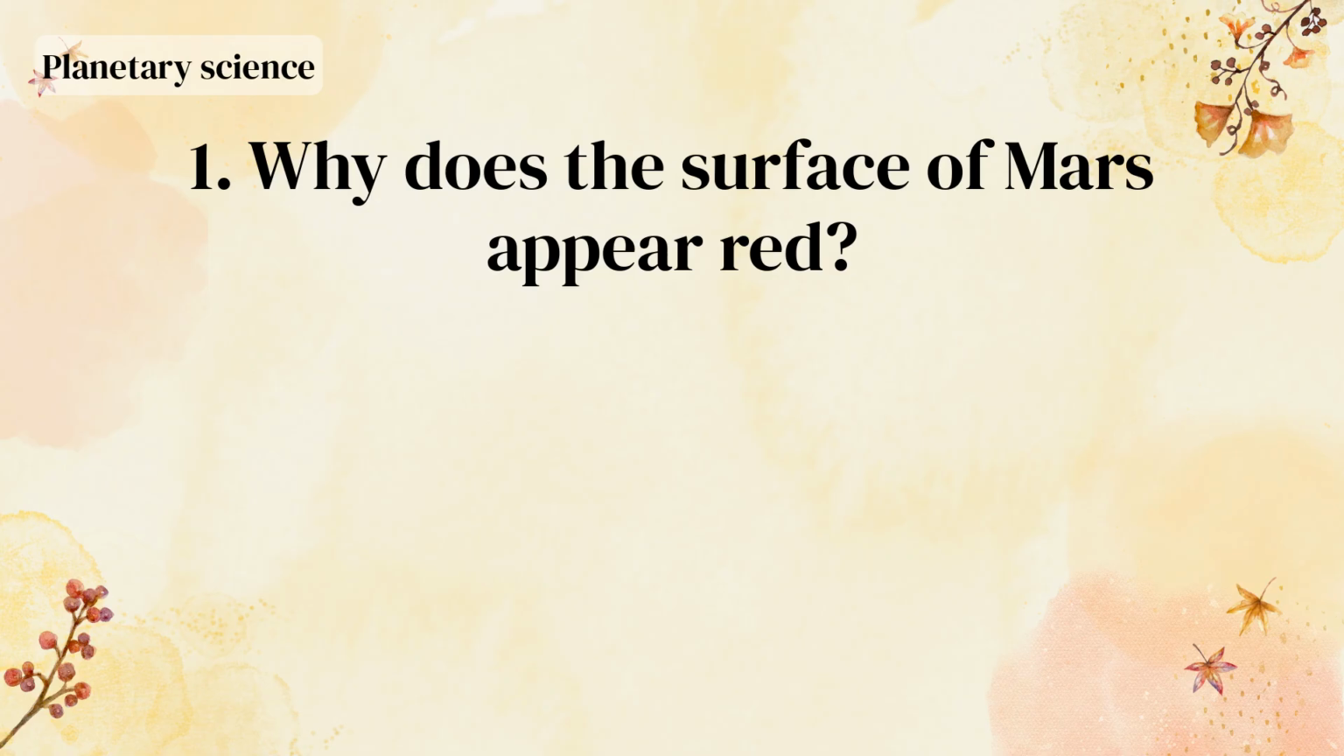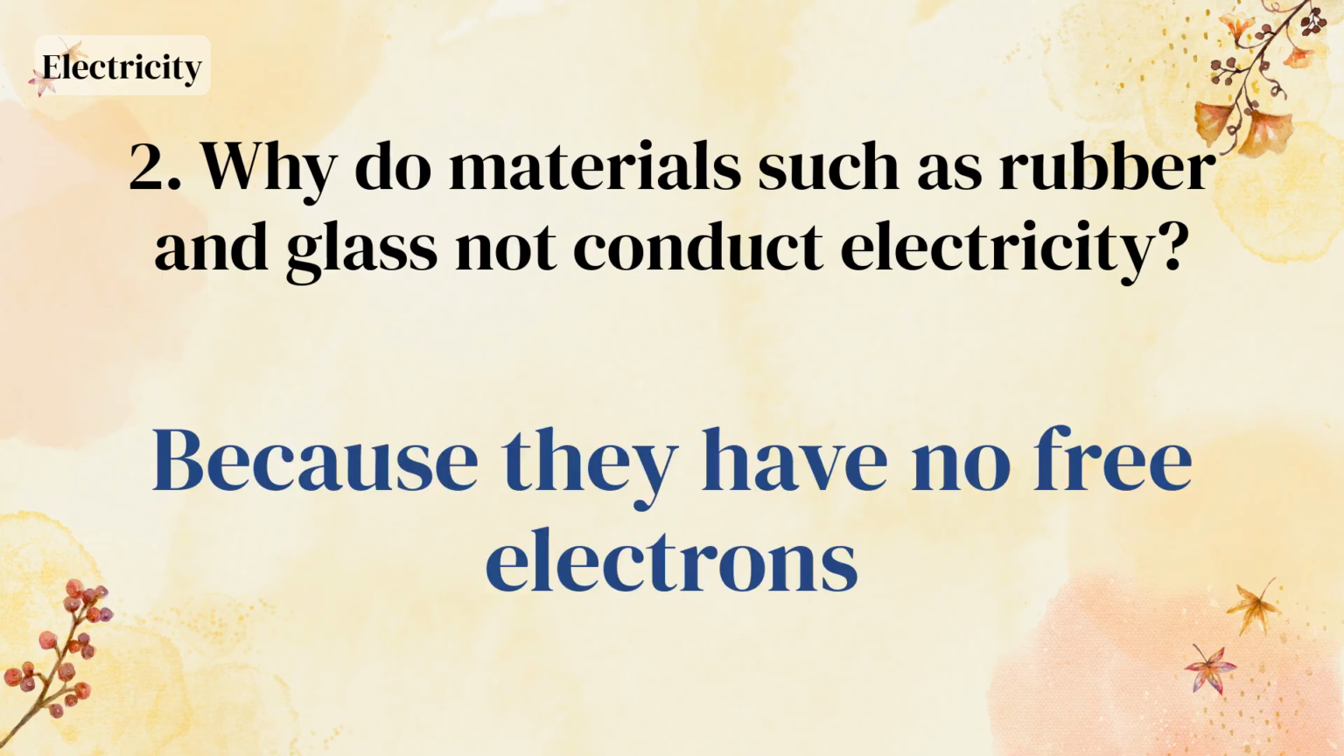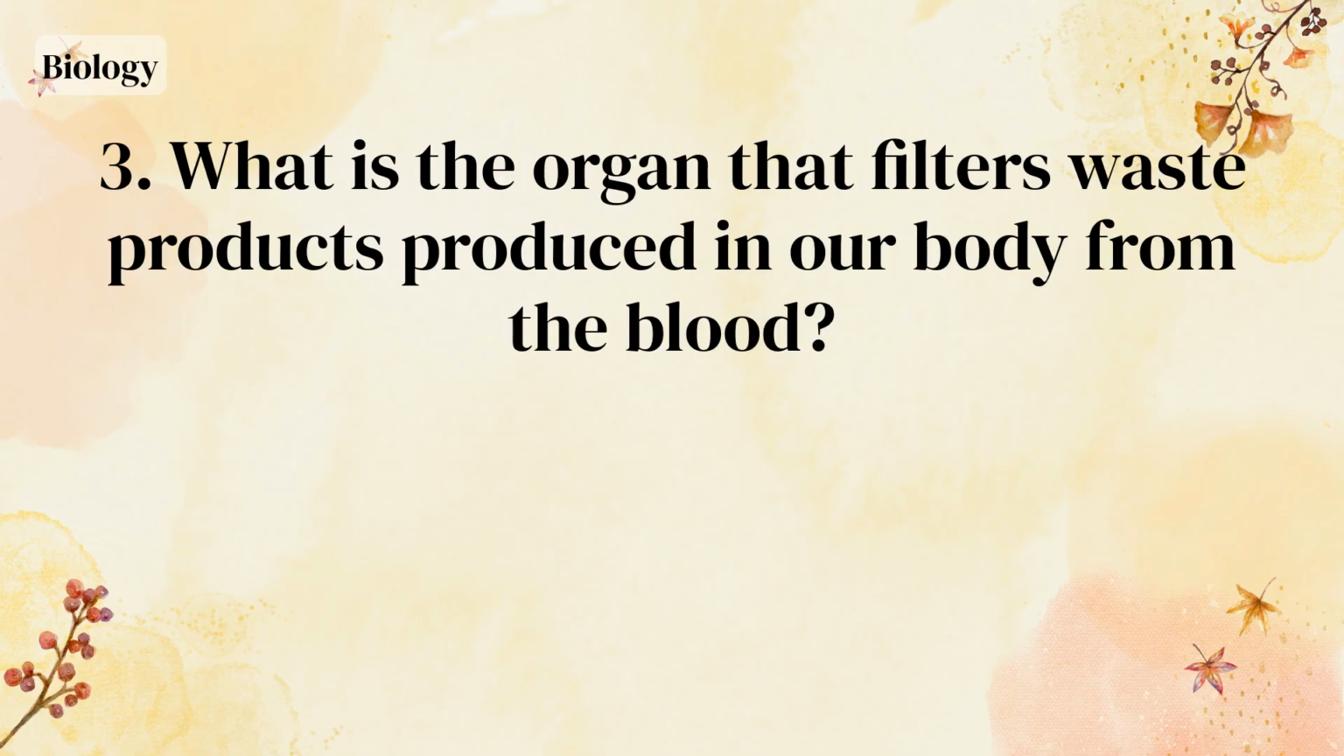Why does the surface of Mars appear red? Iron oxide. Why do materials such as rubber and glass not conduct electricity? Because they have no free electrons. What is the organ that filters waste products produced in our body from the blood?